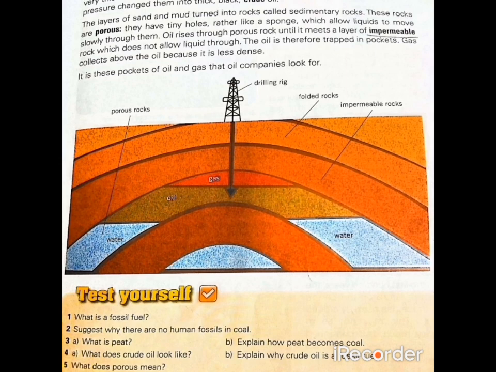Rocks, due to the pressure increasing, the oil is released from them. From the microscopic plants and animals, oil is released, and the natural gas, which is less dense than the oil, is collected above the oil.